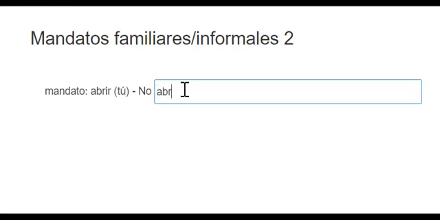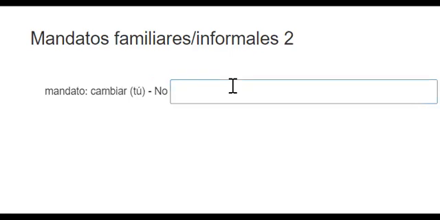So here's step 1. We go to the yo form. It ends with O. We're going to drop the O. We're getting rid of the O that is at the end. And then I'm going to add the opposite ending. And what that means for an IR verb is that we are going to add an A for an IR verb and then an S since we are in the tú form. No hablas. Now the negative has an S at the end. The affirmatives will not have an S at the end. But negatives do. No hablas.